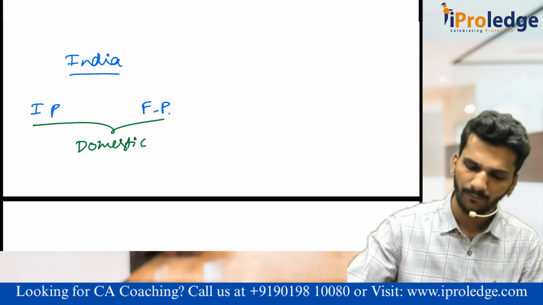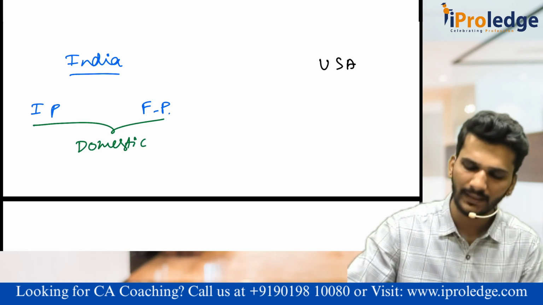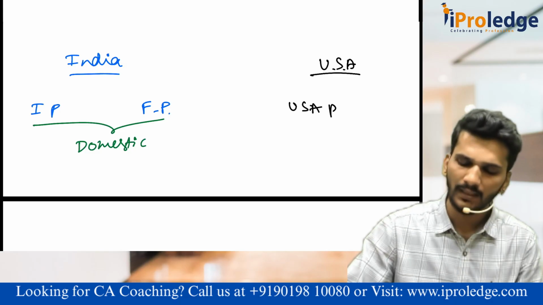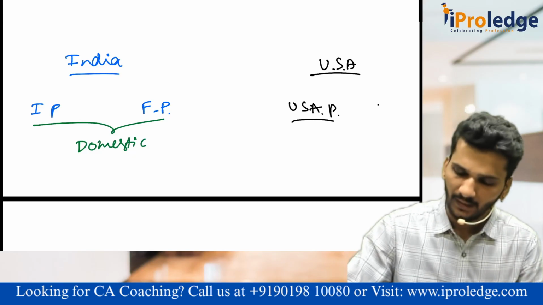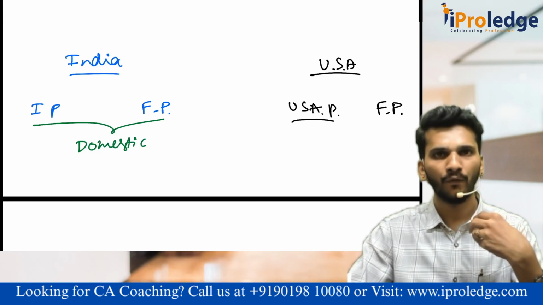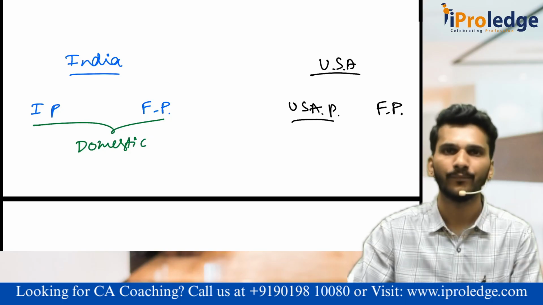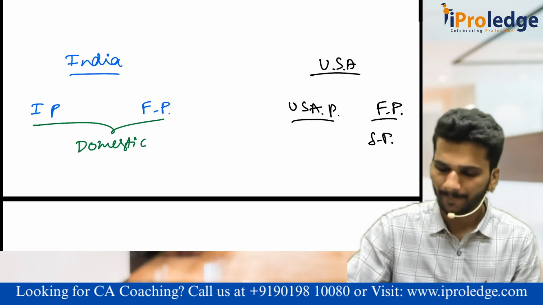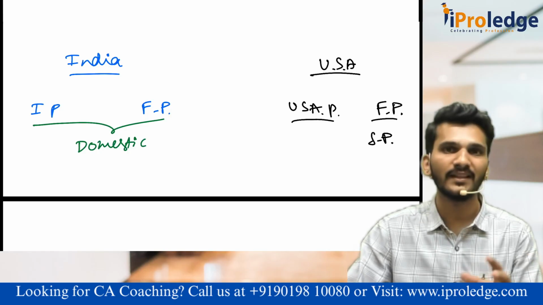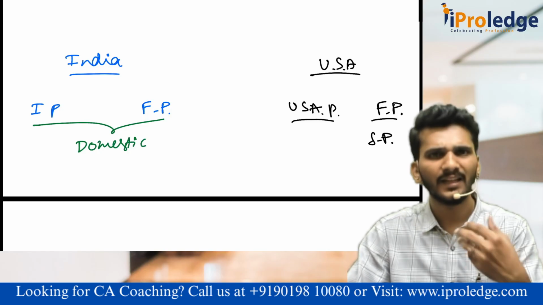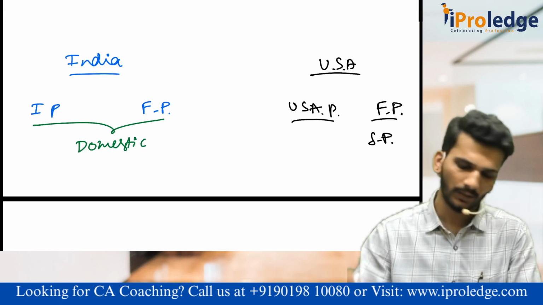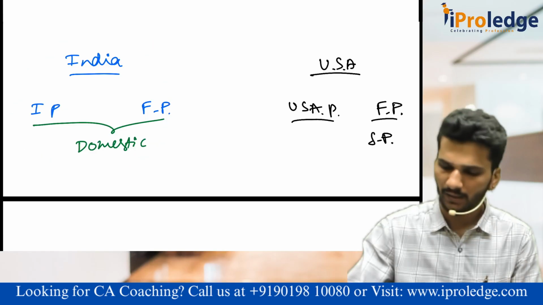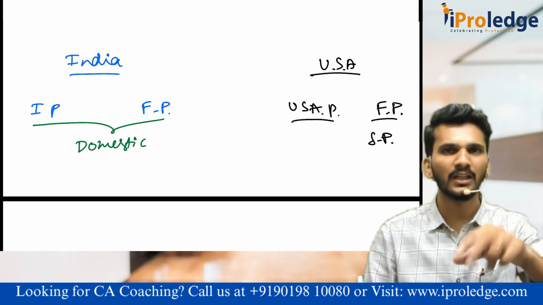Think from the USA angle. In the USA also, some USA people are working, and some foreign people are also working. If we go and work in the USA, we are foreigners for the USA. Yes, sir. For example, as an individual, Sundar Pichai, who was an Indian citizen. There are so many Indian people also who are working outside India. Okay, sir, understood. If you total this, we get the domestic income of India. If we total this, we get the domestic income of the USA.